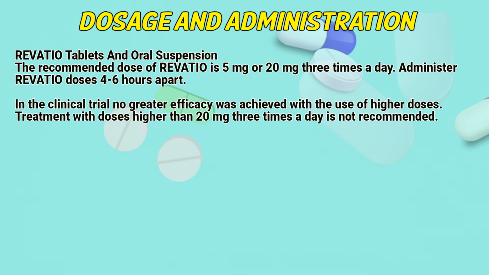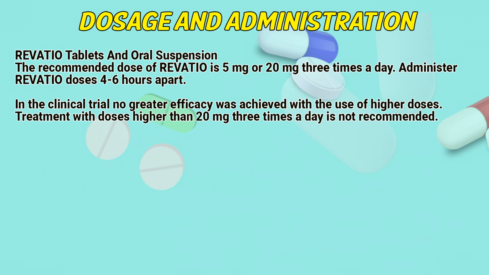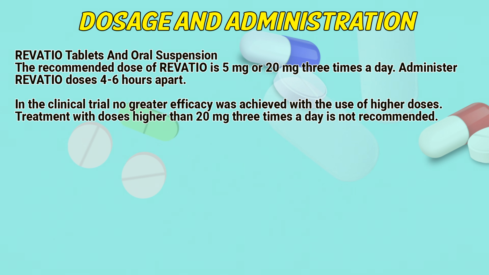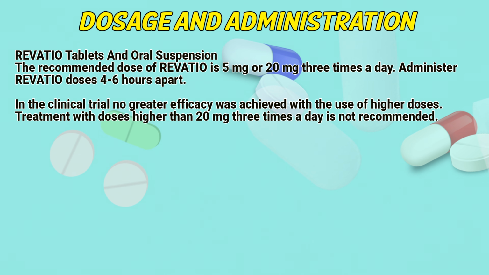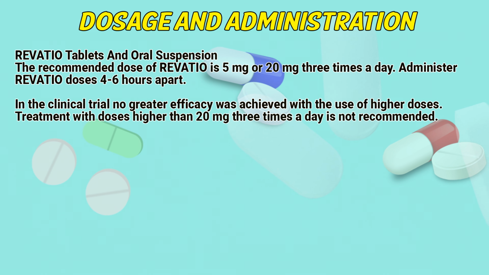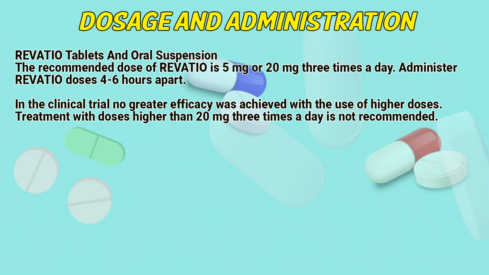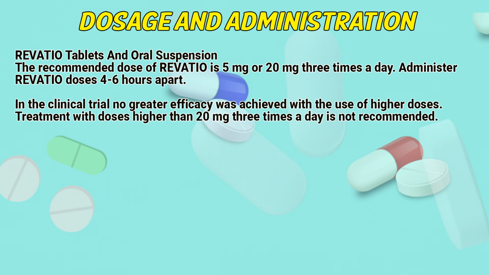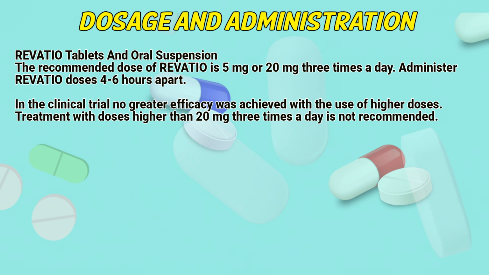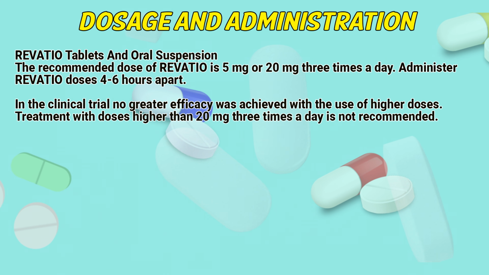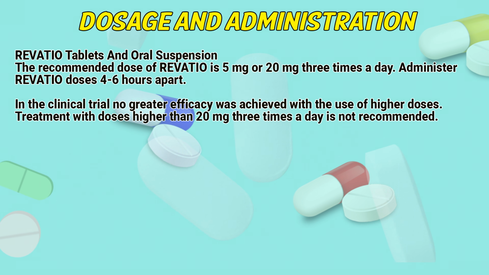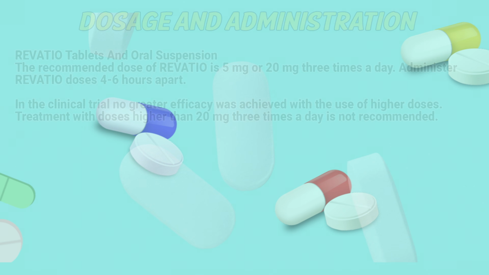Dosage and administration. Revatio tablets and oral suspension. The recommended dose of Revatio is 5 mg or 20 mg 3 times a day. Administer Revatio doses 4 to 6 hours apart. In the clinical trial, no greater efficacy was achieved with the use of high doses. Treatment with doses higher than 20 mg 3 times a day is not recommended.